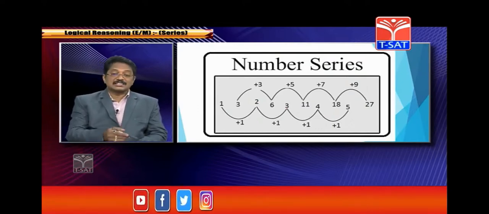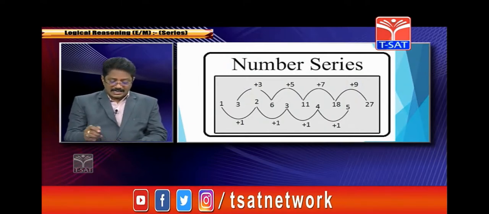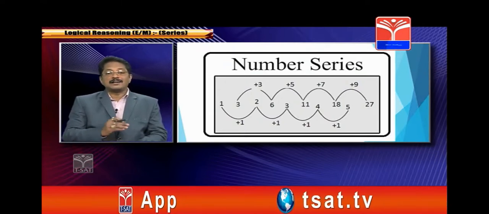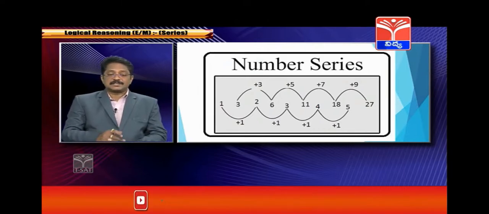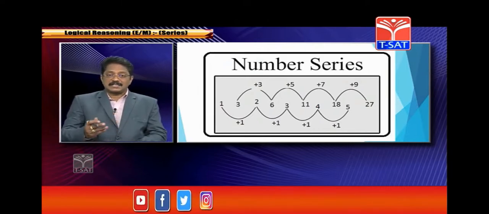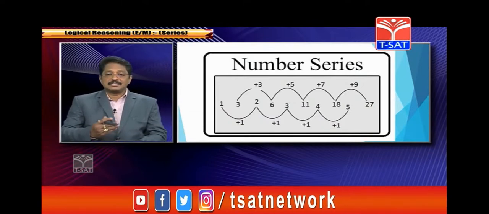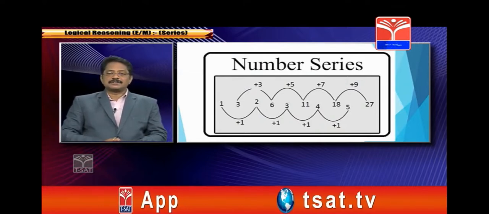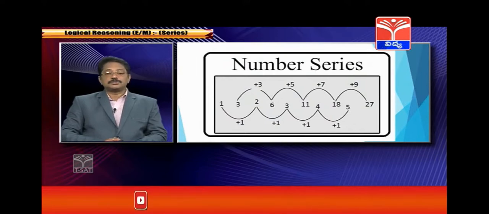Now the second one is 3, 6, 11, 18, 27, increased by odd numbers: 3 plus 3 is 6, 6 plus 5 is 11, 11 plus 7 is 18, 18 plus 9 is 27. In this manner they are increased. Clear? There are so many kinds of number series questions. I will discuss all the number series questions. Definitely that helps you to understand the concept. Now observe it.